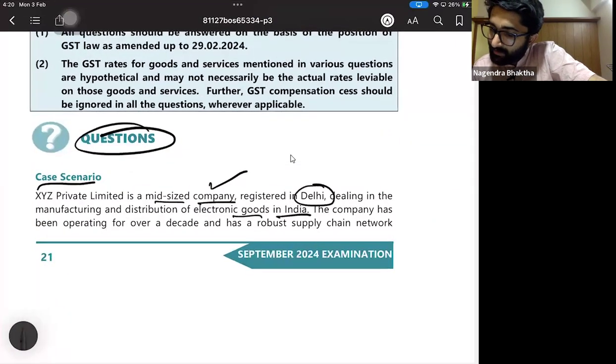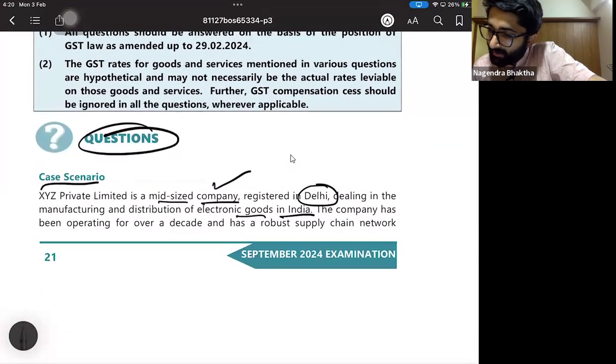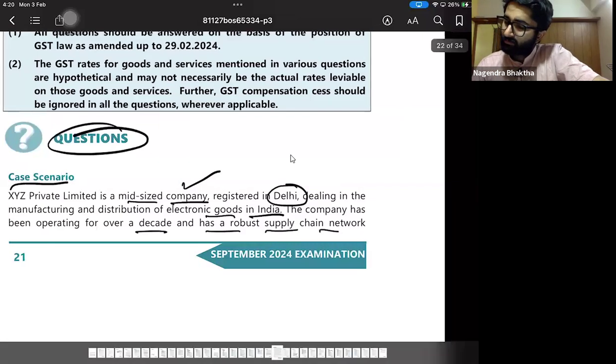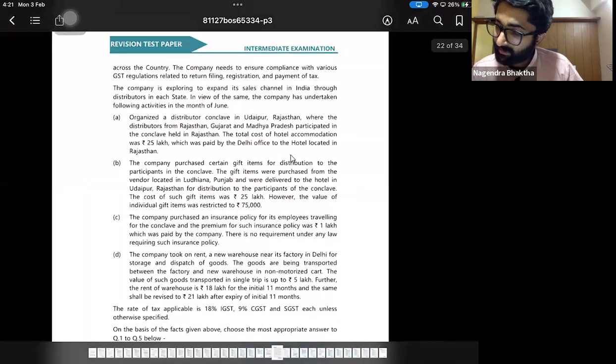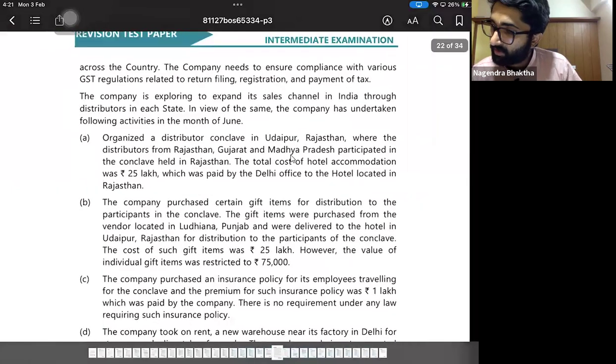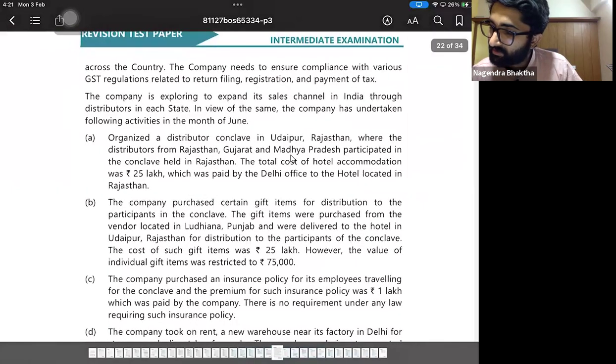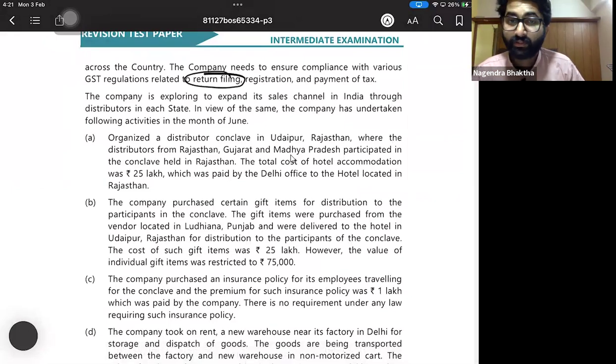The company has been operating for over a decade and has a robust supply chain network across the country. The company needs to ensure compliance with various GST regulations related to returns filing. This question is basically from returns filing. Registration, the question is also related to that. Payment of taxes, related to that also.